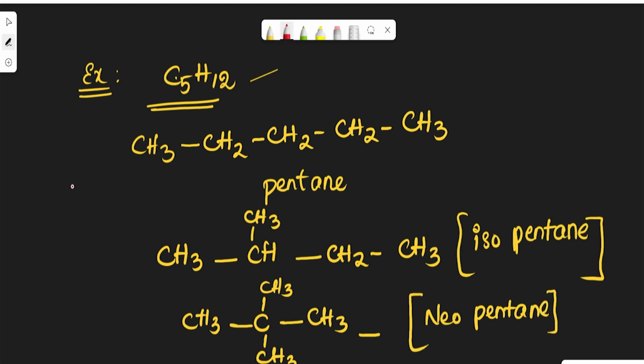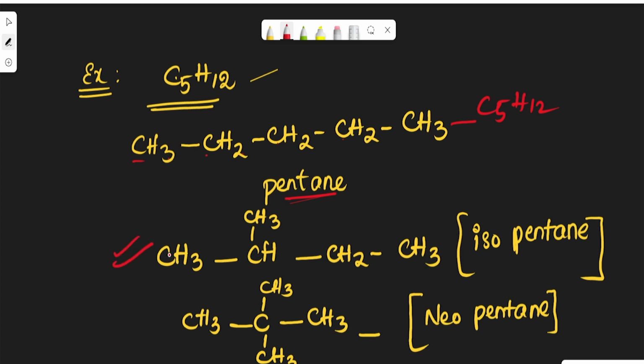See here, while observing these three compounds having the same molecular formula. In the first case there are 1, 2, 3, 4, 5 carbon atoms, and hydrogens also 12 here: 3 plus 2 plus 2 plus 2 plus 3. So the name is pentane because it is containing C5H12.